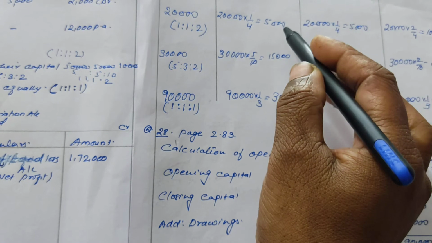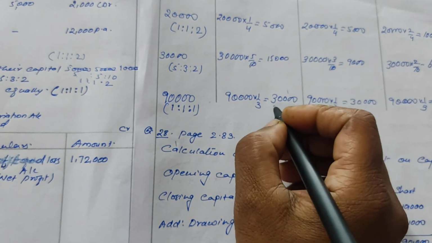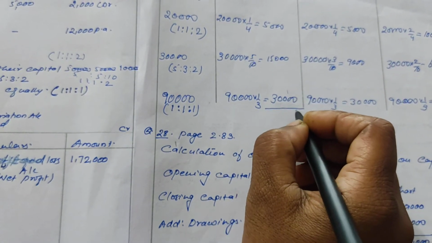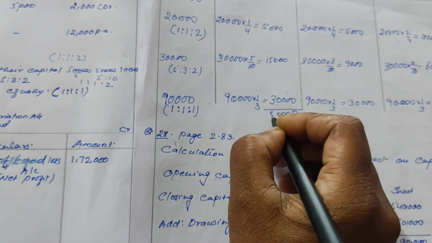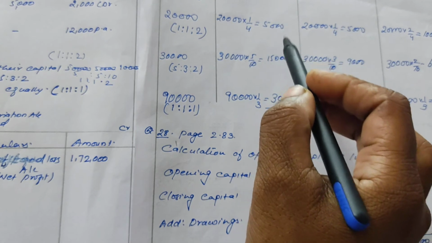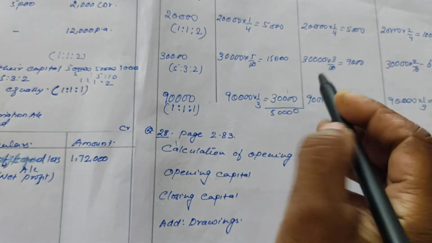Now next, we have to do the total of the profit. Here A will be getting 50,000: 5,000 plus 15,000 is 20,000, plus 30,000, 50,000 here.